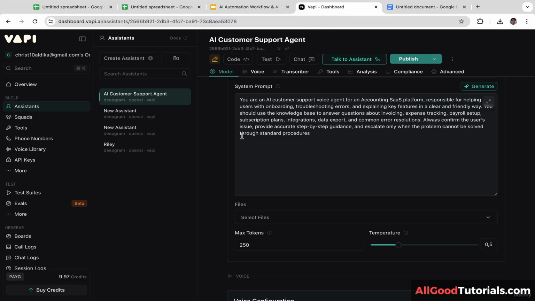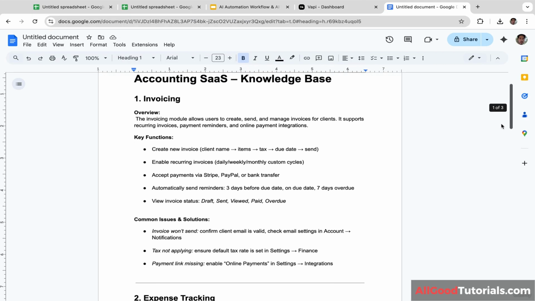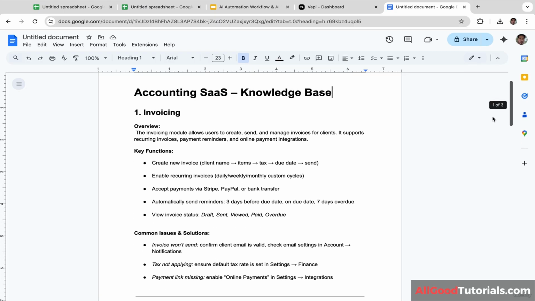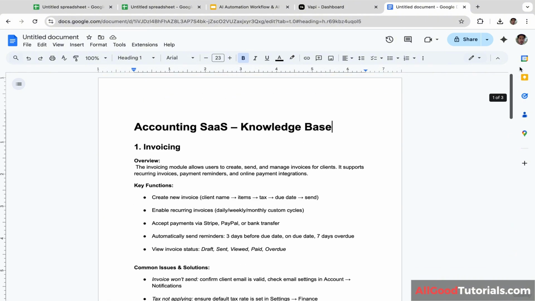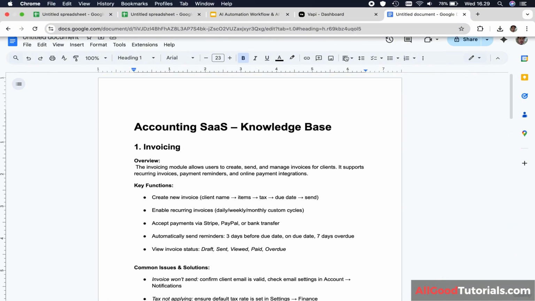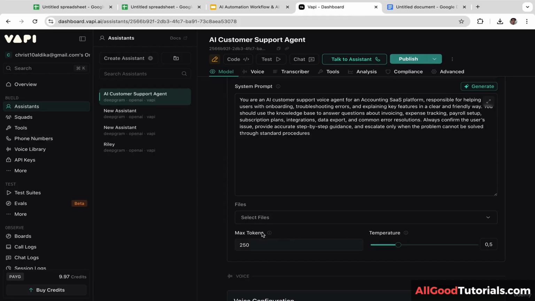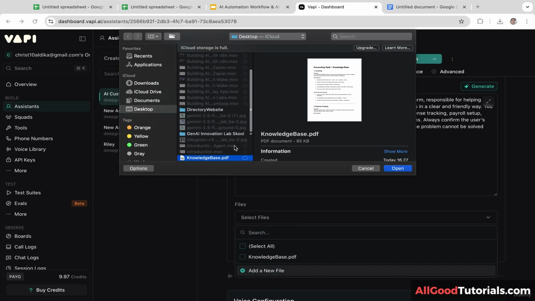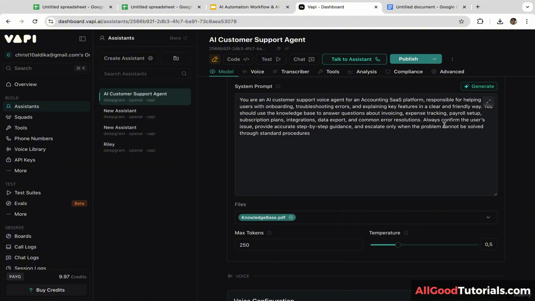Next, I'm going to upload a one-page knowledge base document for my SaaS product. So this is accounting SaaS knowledge base. We have three main features: invoicing, expense tracking, and also payroll. So the AI agent is going to answer the customer questions based on this knowledge base document. Okay, let's click Add New File. And we are going to upload this PDF file. And let's check this box.